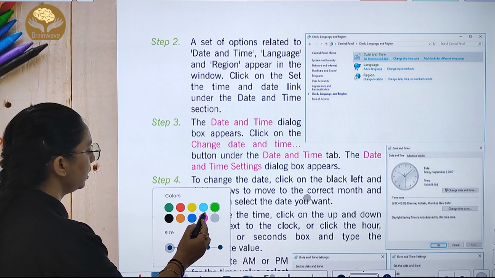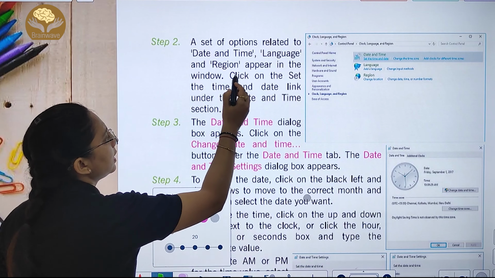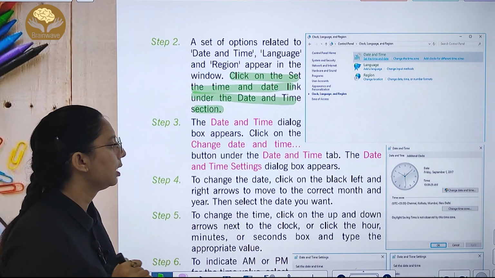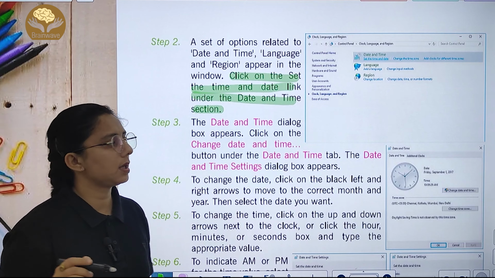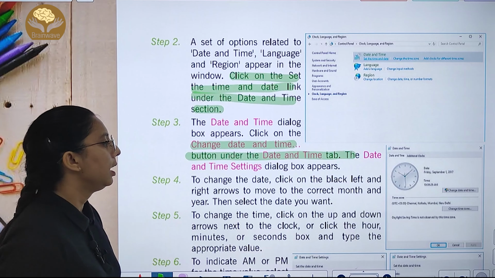A set of options related to date and time, language and region is given. You can click on the set time and date link under the date and time section. And the date and time dialog box appears. Click on the change date and time button under the date and time tab.